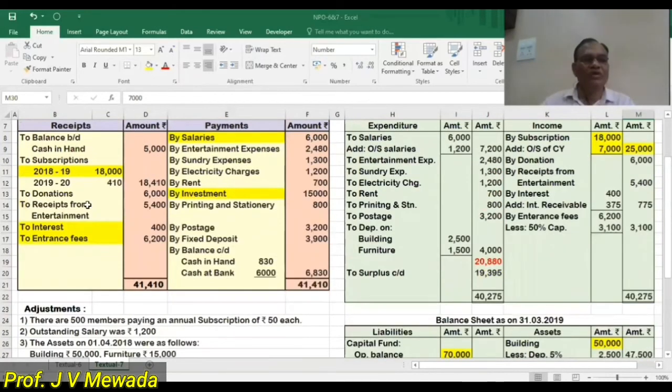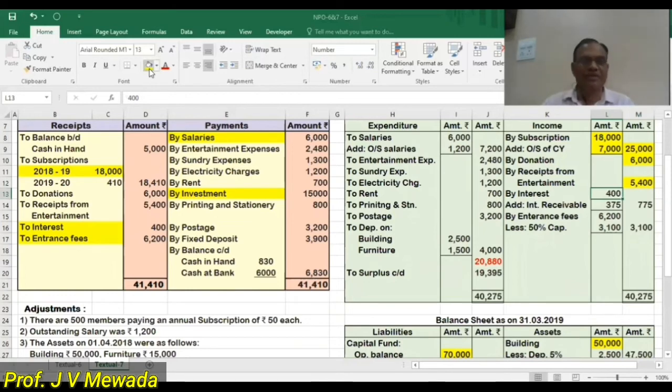Okay. Now donations, we are not given any instructions, so donation is our income. So 6,000 is our income. Then receipt from entertainment, that is also our income. So 5,400 is our income. Then interest 400 I'll write in the inner column. 400 is the interest received.